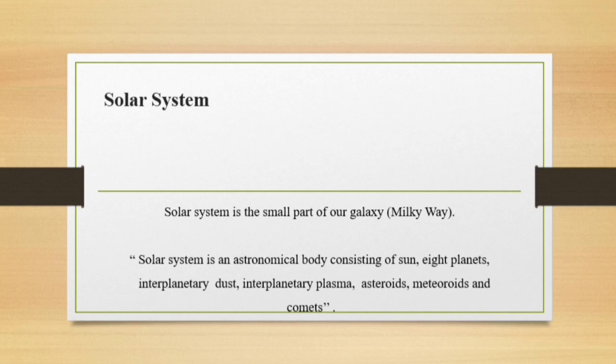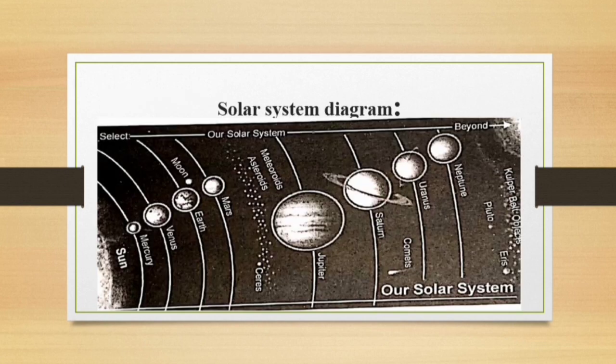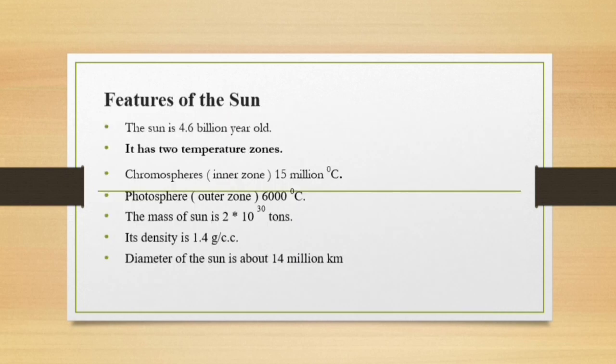Solar system diagram. This is the overall diagram of the solar system. First is Mercury, Venus, Earth, Mars, Jupiter, Saturn, Uranus, Neptune. Features of the Sun: it is 4.6 billion years old. It has two temperature zones. The chromosphere, the inner zone, has a temperature of 15 million degrees centigrade. The photosphere is the outer zone, which has a temperature of 6000 degrees centigrade.